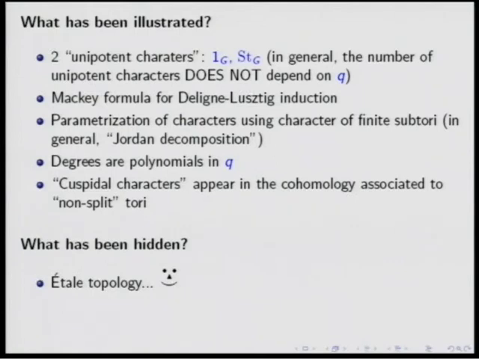I just used my slide and all the properties. It's really a magic box. Another thing that has been hidden is the character values. It's a difficult problem to compute the character values. You can get the parametrization, but obtaining the character values is really tough work. For SL2, you can do it using the geometry, but I don't want to do it. For other groups, it's much more complicated.